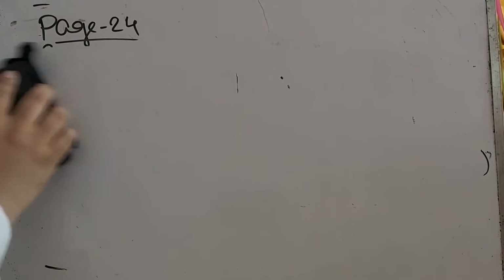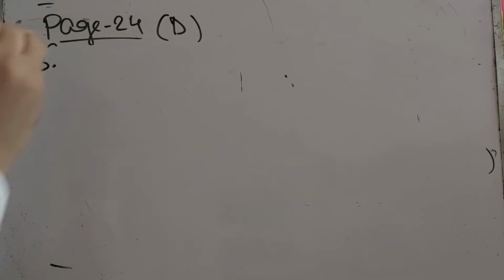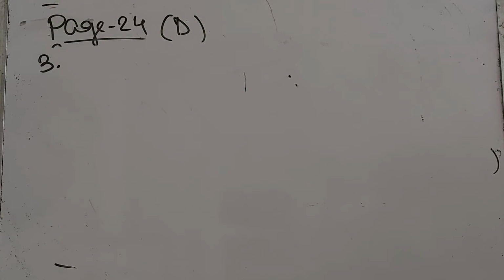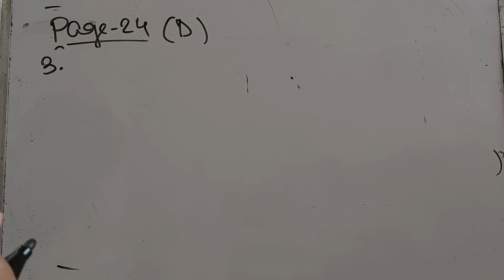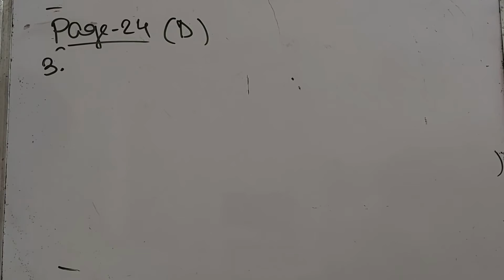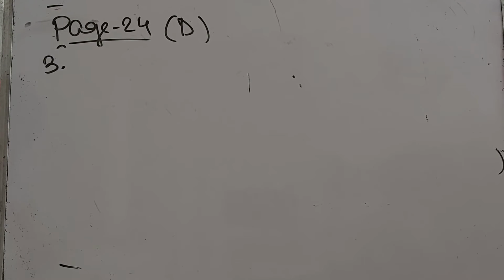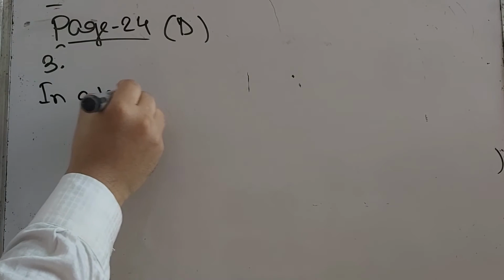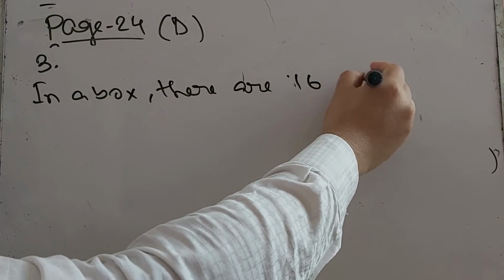Now next one, number 3. Number 3 says if crayons are packed in boxes of 16, how many boxes can be made from 4,000 crayons? So each box, I think a box contains 16 crayons. So we can say in a box there are 16 crayons.